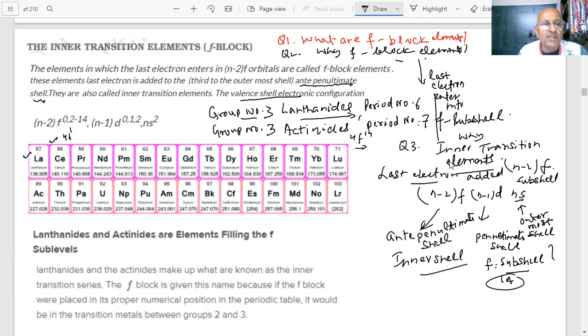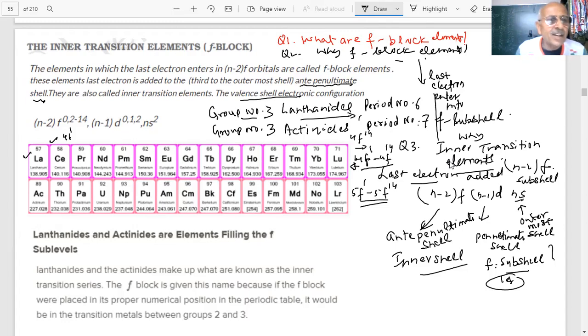The first element where the electron goes into the 4f is cerium, where you have 4f1, 4f2, 4f3, like this. There will be 14 elements. This is the 4f series, 4f1 to 4f14. How many elements? 14. In actinides, you will have 5f1 to 5f14. And the first element is actinium. Actinium does not have any electron in the f subshell.